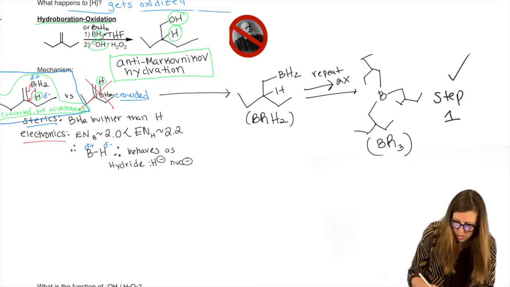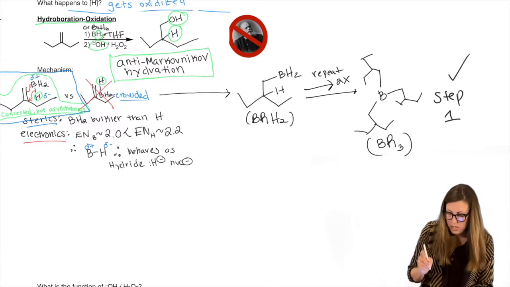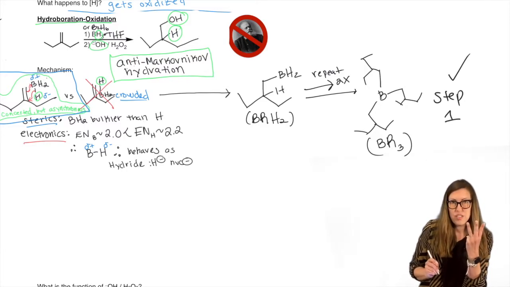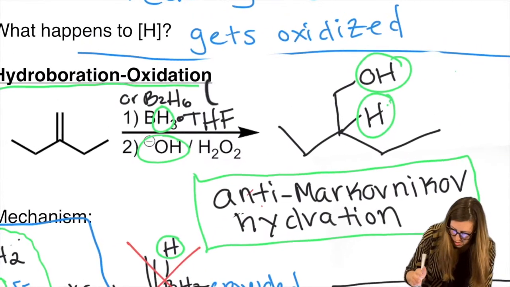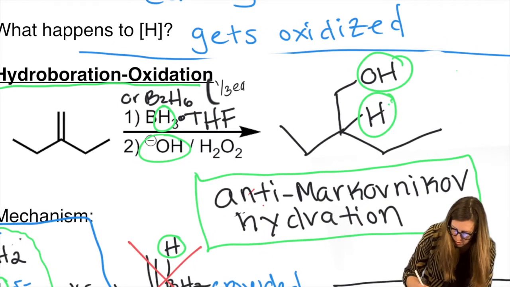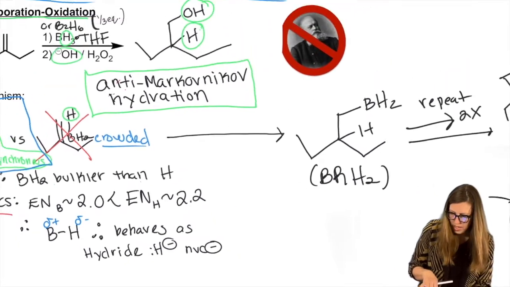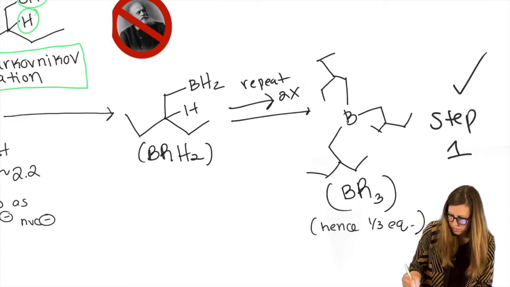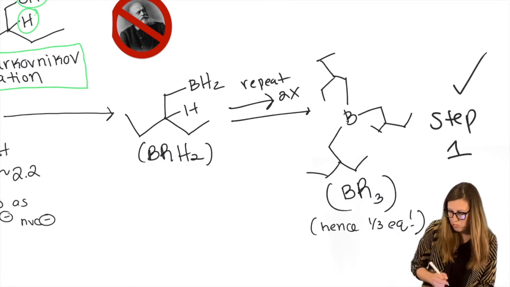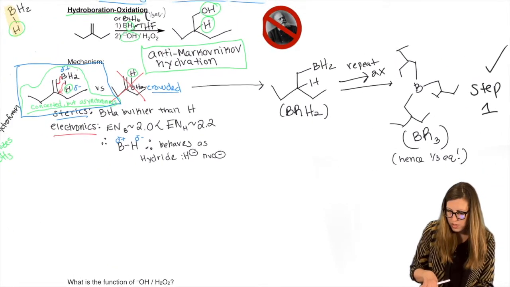It's important to know that you only need 1/3 of an equivalent because all 3 H's react with one starting material. So I'm going to write that up here. 1/3 equivalent. Okay, and why? It gets explained here. Hence, 1/3 equivalent. Right? Okay, so that's why the stoichiometry happens.